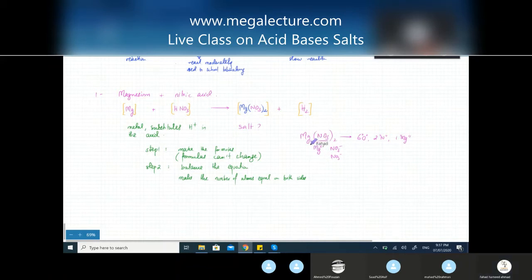And remember this, when you talk about formulas of compounds, formulas are always written with these subscripts. When you have numbers, they're always written below the element. There's 1 magnesium and there are 2 nitrates. In 1 nitrate, there are 3 oxygens. So there's a small tiny number given below. That basically indicates that all of them are bonded together.